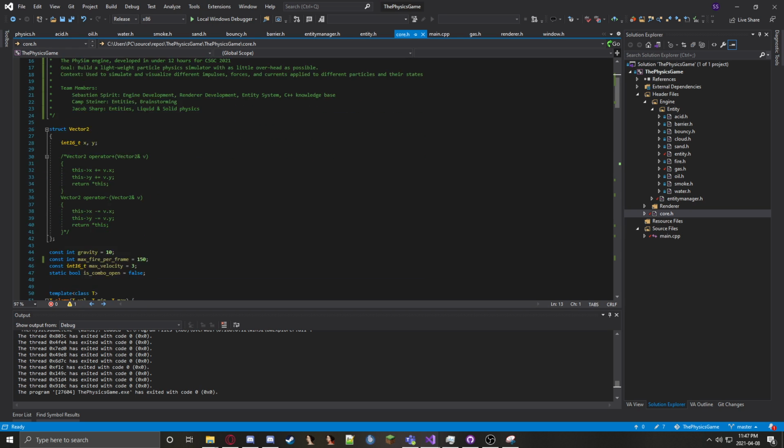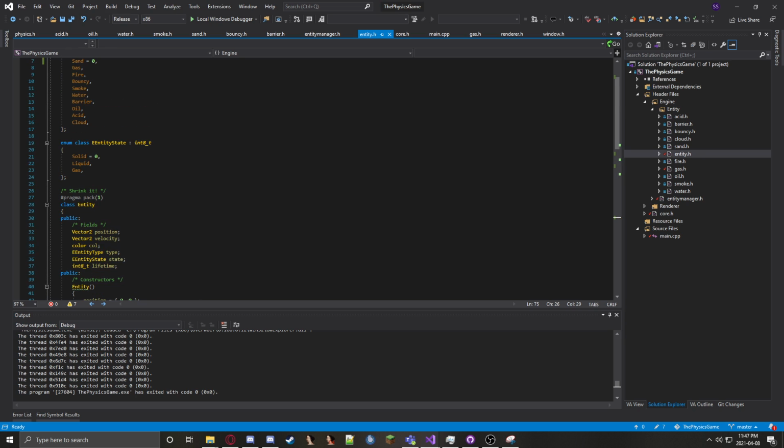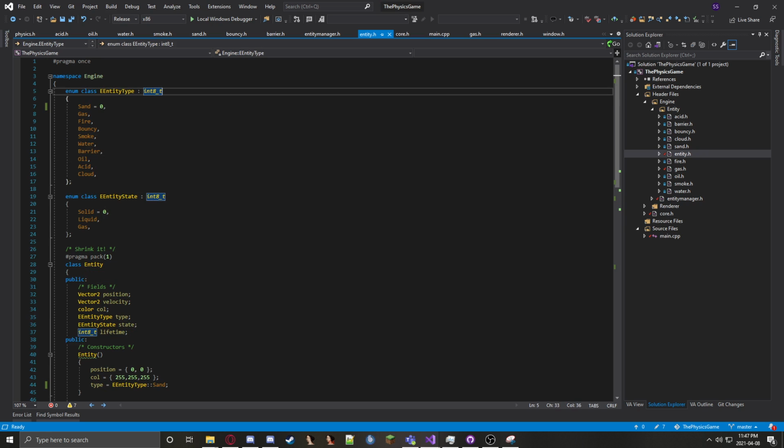So just to go over basics of the project, if we go into the actual entity system here, it's very simple. We have all the entity types up here listed in an enum, passed as an int8, so it is only a single byte large. I don't imagine we're going to have over 255 different particle types, so this isn't an issue. And same with entity state. This allows us to very, very easily pack a lot of data into very, very small classes.